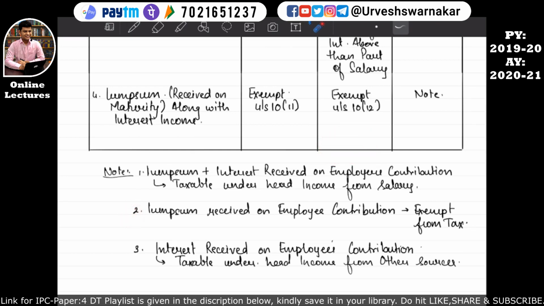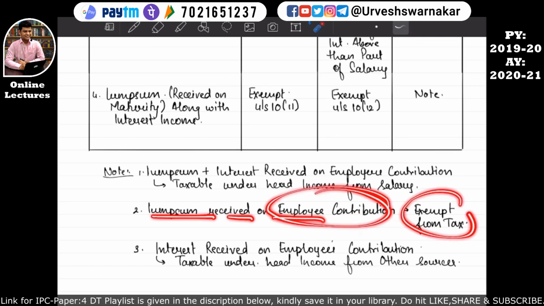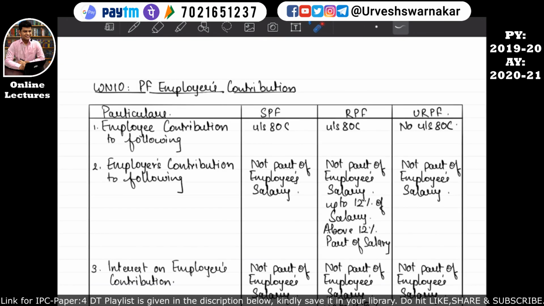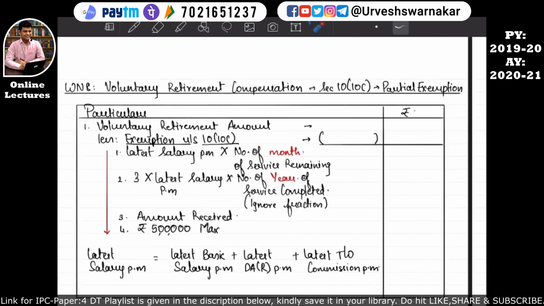Note number 2 says that lump sum received on the employee's contribution will be fully exempt. But if the interest is received on the employee's contribution, it will be taxable under the head income from salary. I hope this is quite clear. So now our working note number 10 comes to an end. Okay, so let's come to our main format.